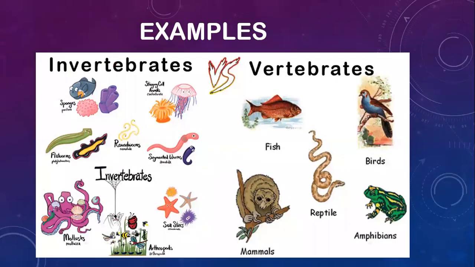Here are some more examples. Vertebrates: fish, birds, reptiles, amphibians, mammals. Invertebrates: sea stars, arthropods, mollusks, sponges. Hopefully you have understood that there are two major groups of animals: invertebrates and vertebrates.